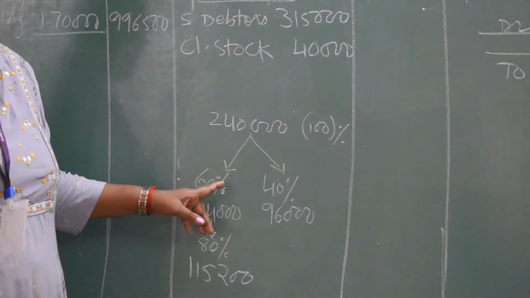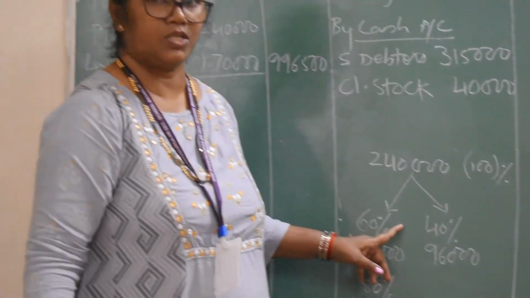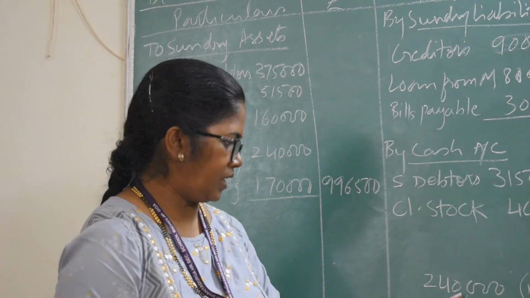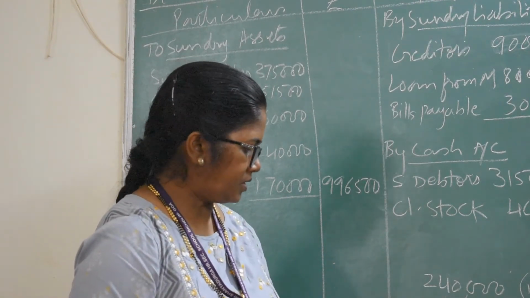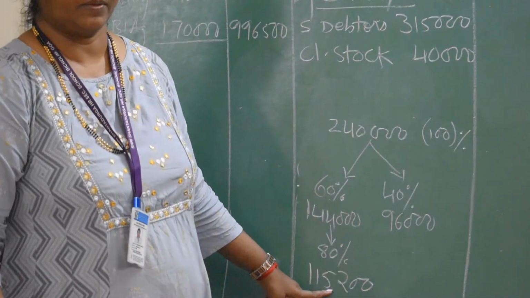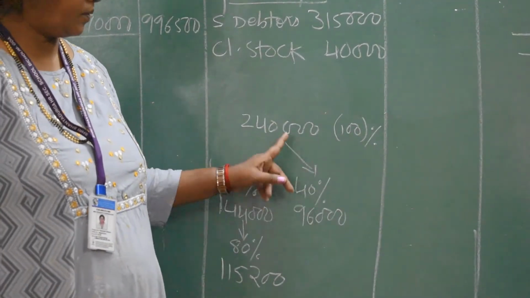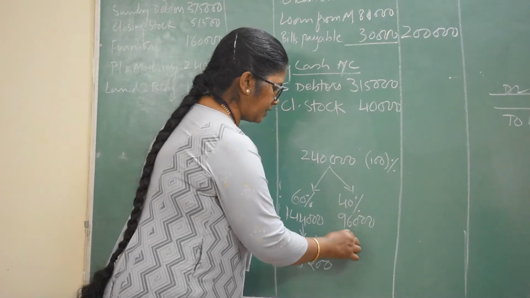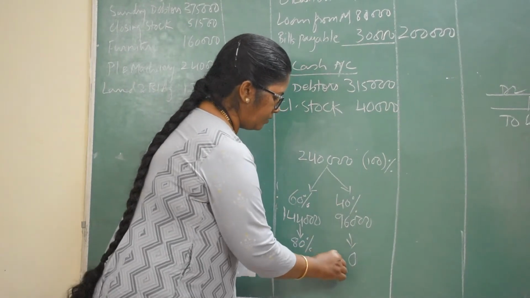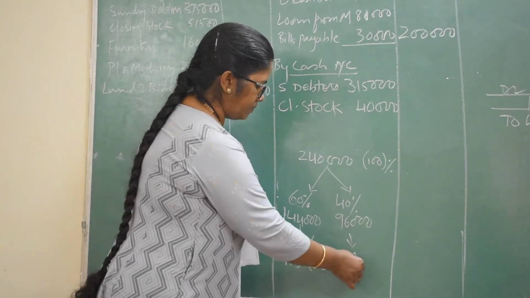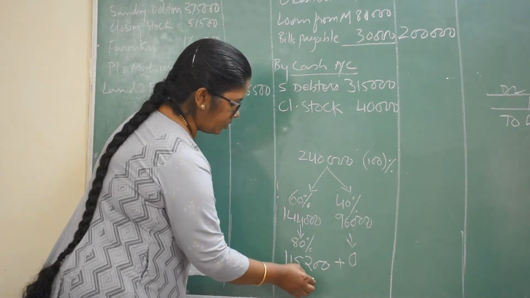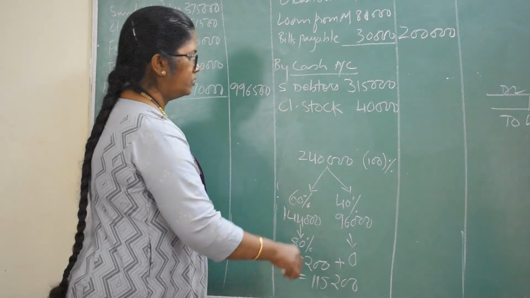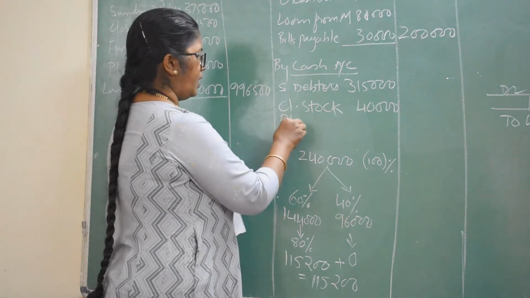You understood the meaning? 60% of the machinery is sold for 80%, so you have to take out the 60% and of that 60% again calculate 80%. And the remaining is the 40%. For that 40% we realize nothing, which means 0. So 1,15,200 plus 0 is 1,15,200. So it will come here, plant and machinery.